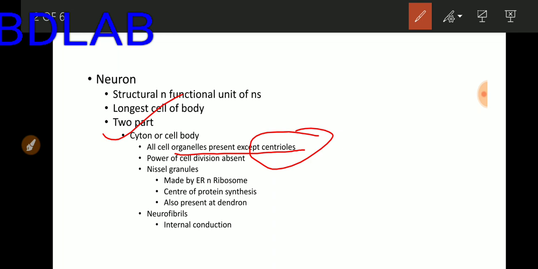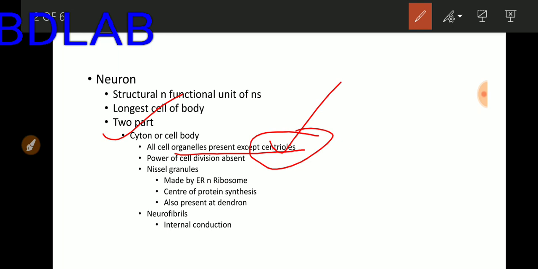Due to the absence of centrioles, neurons don't have the ability to divide, and due to the absence of division capability, a neuron or nerve cell can't regenerate. So always remember the reason why a nerve cell can't regenerate like other cells of the body: it doesn't have the capability of division due to the absence of centrioles.